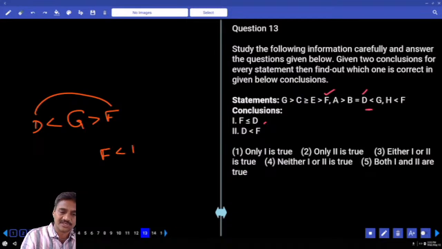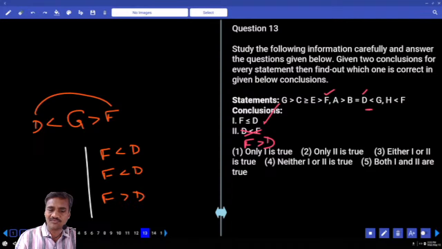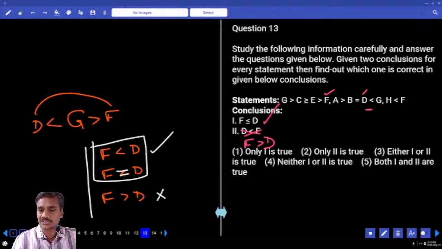How many different possibilities do we have between F and D? F can be lesser than D, or F equals D, or F can be greater than D. D lesser than F is nothing but F greater than D. Among these three, anything can be possible. Is there any chance of anything else apart from these three? No, one of the three must happen. What does the first conclusion say? F lesser than or equals to D. If this is true, obviously the second conclusion will be false. Or if this is false, obviously the second conclusion will be true.